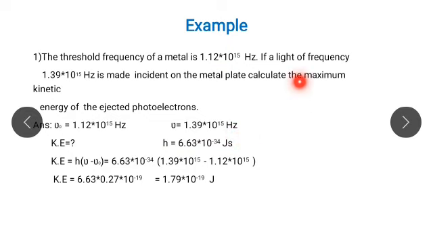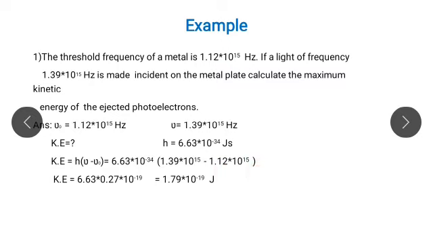Then we have to calculate the maximum kinetic energy, and h is the constant known as Planck's constant. It has the value 6.63 into 10 raised to minus 34 joule second. Therefore we write the equation as kinetic energy equals h in bracket nu minus nu 0. Then we write the values. Kinetic energy equals 6.63 into 10 raised to minus 34 in bracket 1.39 into 10 raised to 15 minus 1.12 into 10 raised to 15.